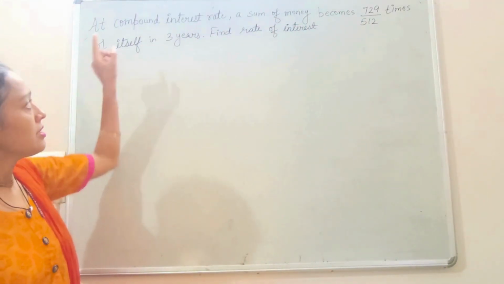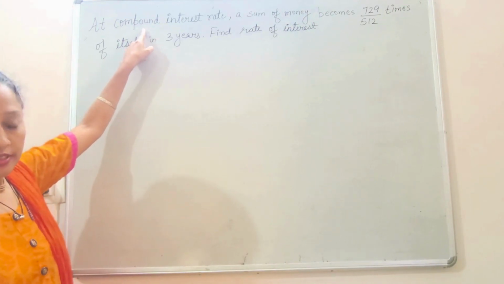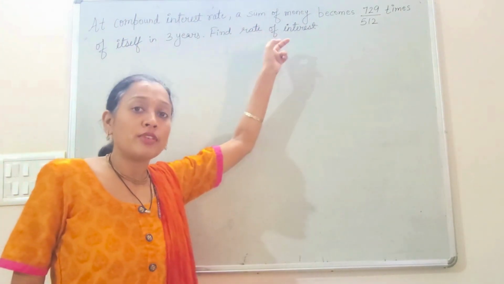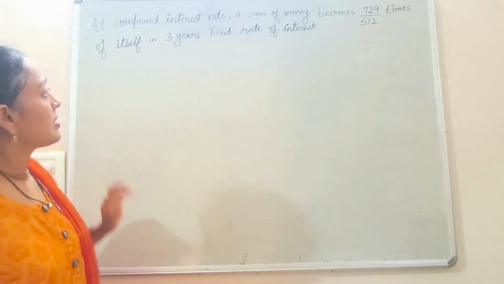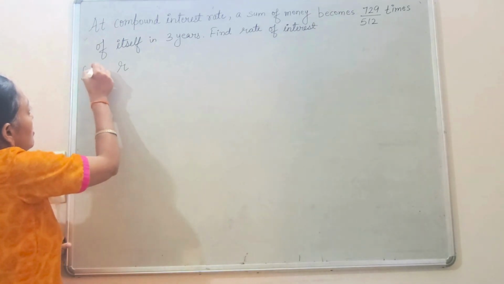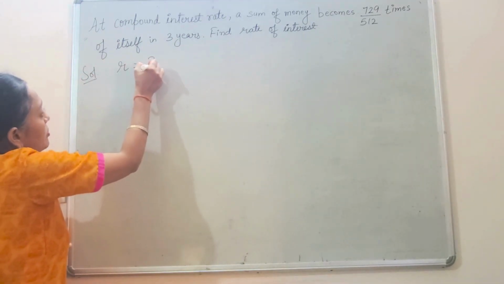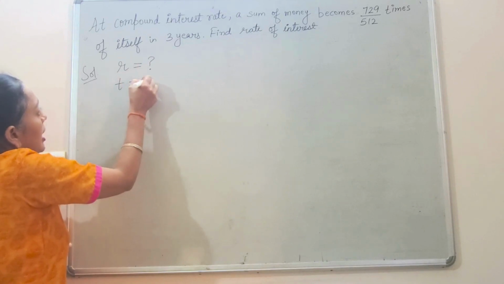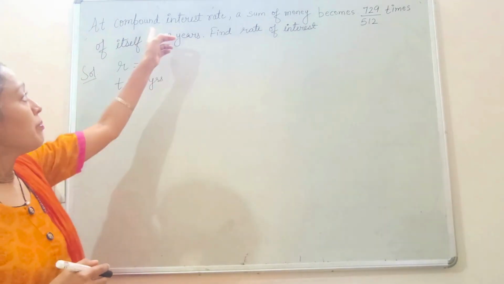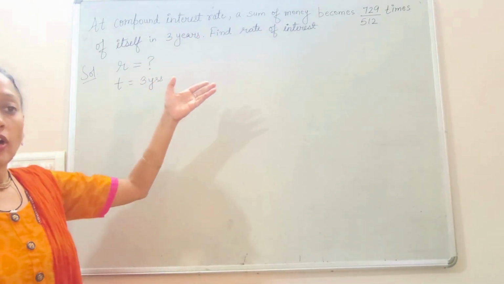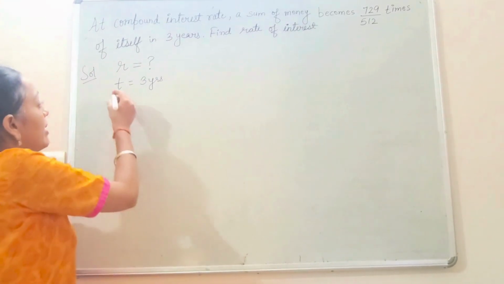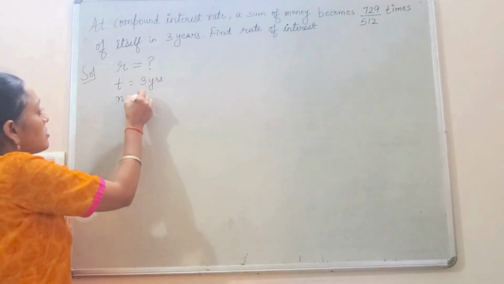First thing is clear, the question is of compound interest. Another thing is you have to find the rate of interest. Time is given, 3 years. So what is given? First we will write it. So this is the solution. Rate of interest I have to find. Time is 3 years. Since they have not mentioned whether compound interest is annual, quarterly or half yearly, we will consider it annually only. So my n will also be 3 in this case.